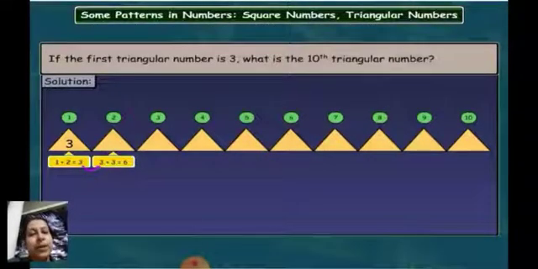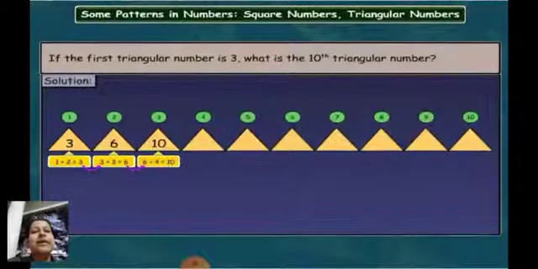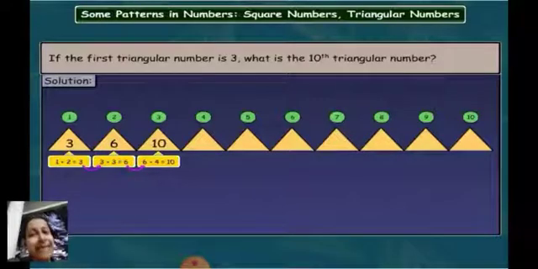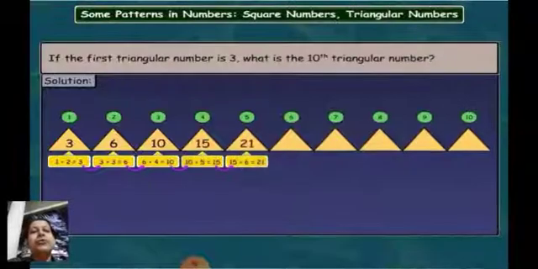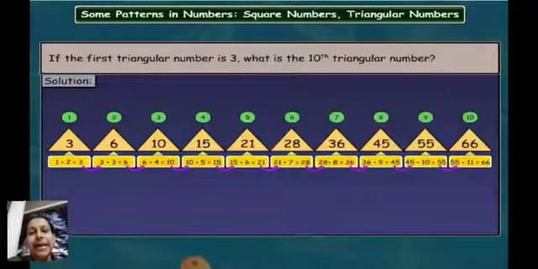Then the next will be 3 plus 3 is equal to 6. The next is 6 plus 4 is equal to 10. Then we have 10 plus 5 is equal to 15. Then 15 plus 6 is equal to 21. Then 21 plus 7 is equal to 28.